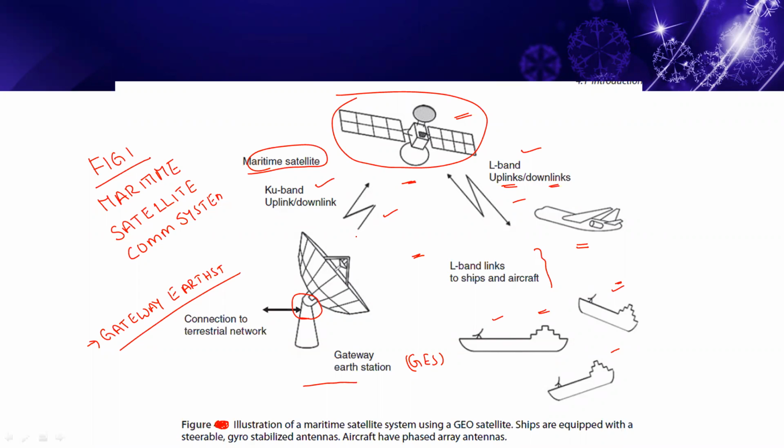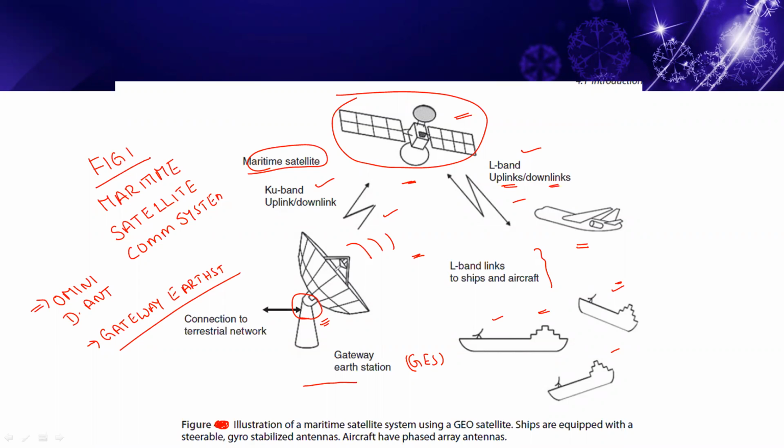Why? Because each terminal requires only small gain omnidirectional antennas. At the ground earth station we have an omnidirectional antenna, because the position of the satellite continuously changes.